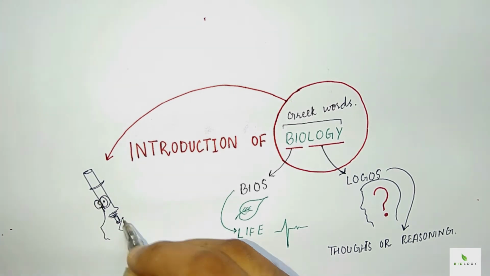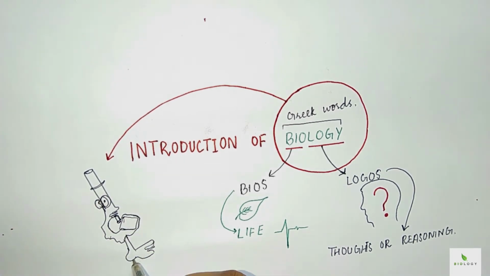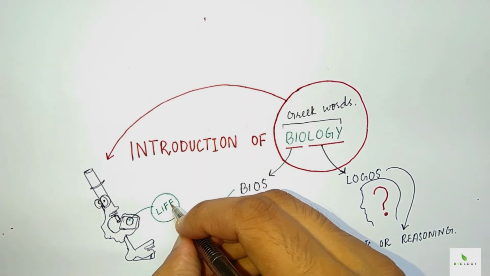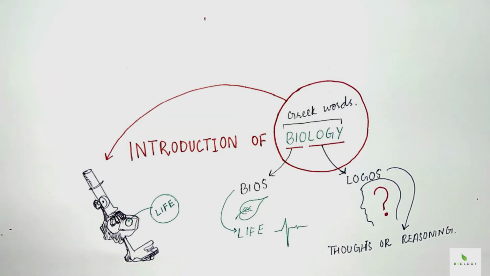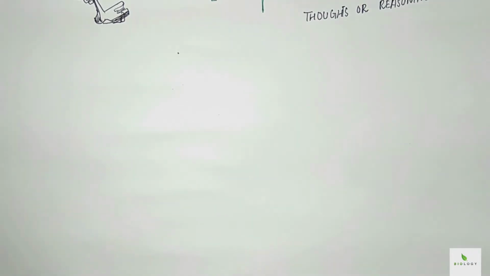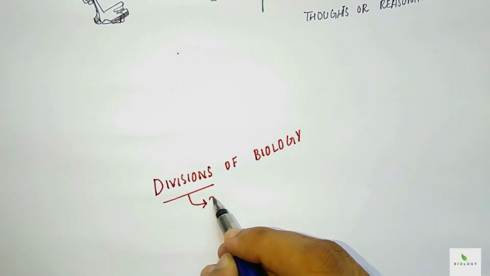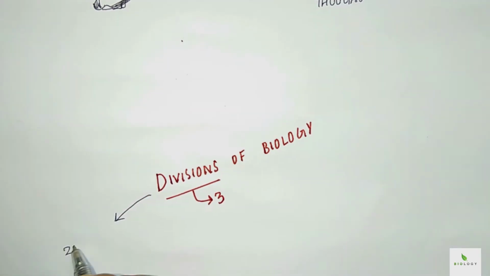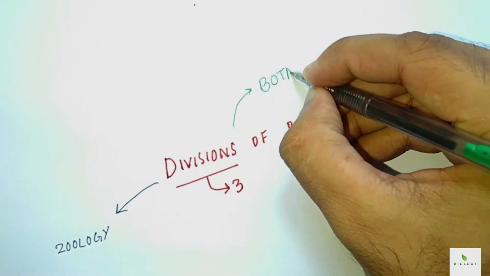So if we join these words together, we'll come to know that biology is the scientific study of life. In biology, we study how man has thought about living things. Biology is further divided into three divisions: zoology, botany, and microbiology.